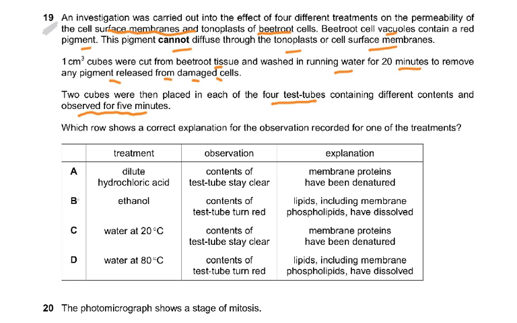Dilute HCl, contents of the test tubes stay clear. Membrane proteins have been denatured. Well, then the pigment should leak out. B is correct. Why is it correct? Ethanol, contents of the test tube turned red. Lipids including membrane phospholipids have dissolved, because lipids dissolve in ethanol. Water at 20, stays clear, membrane proteins have been denatured. Why would they denature at 20 degrees Celsius? Water at 80, contents of the test tube turned red. Lipids including membranes have dissolved. They cannot dissolve in water. Water at 80 degrees cannot dissolve the lipids. Lipids do not dissolve in water.